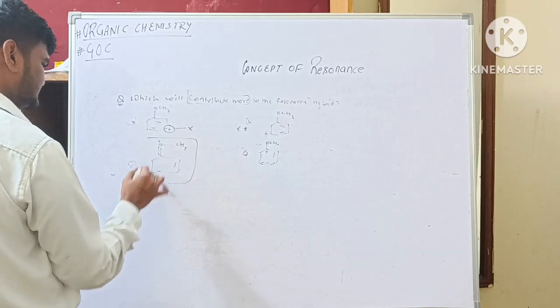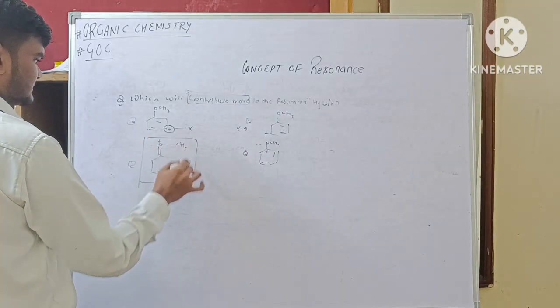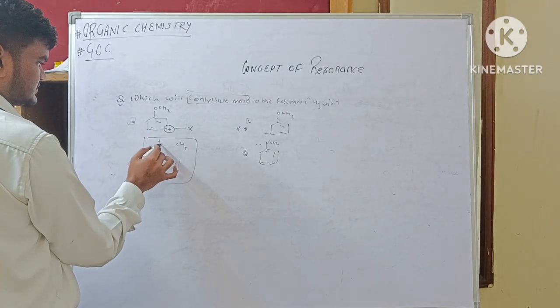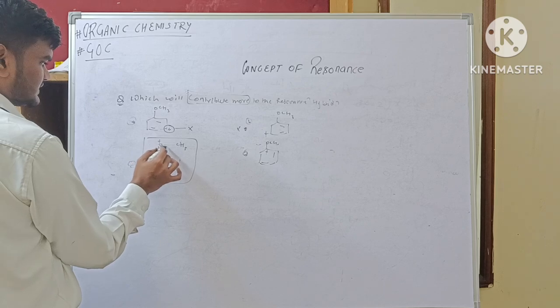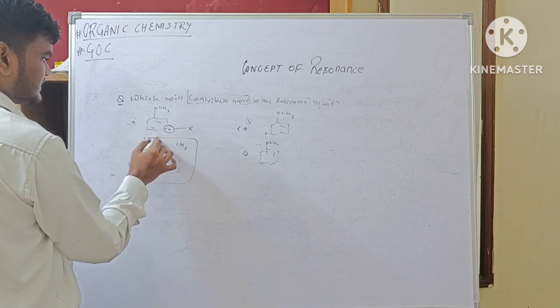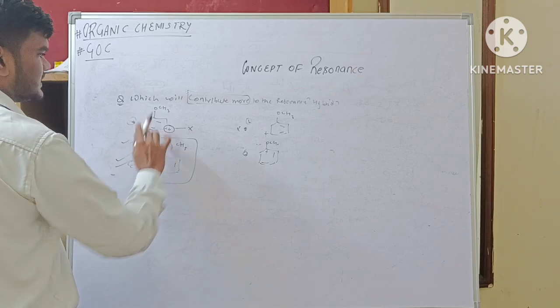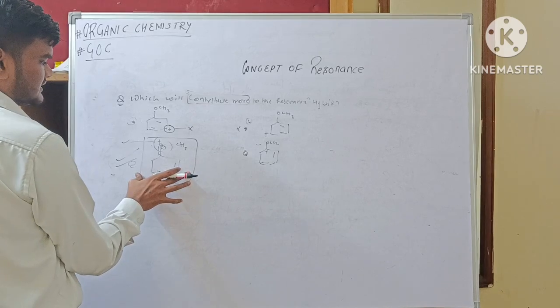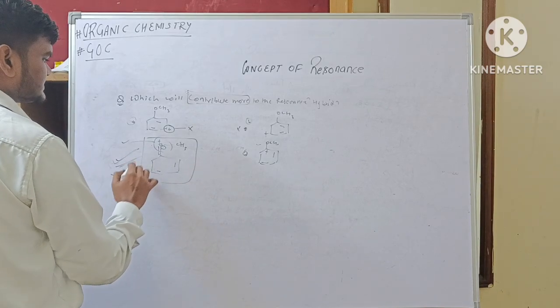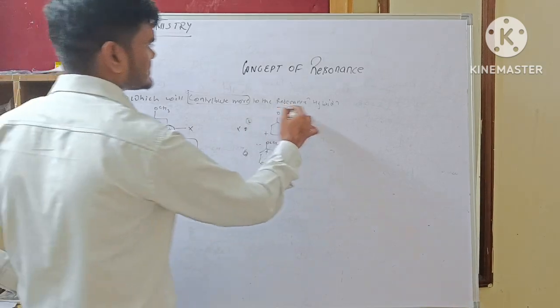But in this structure every atom has complete octet. This oxygen has a plus charge but one lone pair, 3 bonds, 1 2 3 4 5 6 7 8, complete octet. So among all these, this has a complete octet, so this will be the more stable structure and will contribute more in the resonance hybrid.